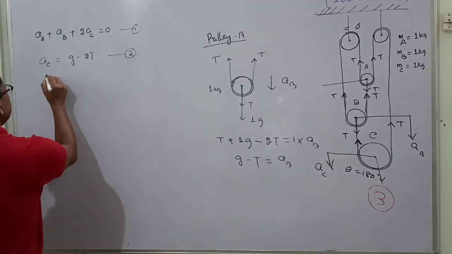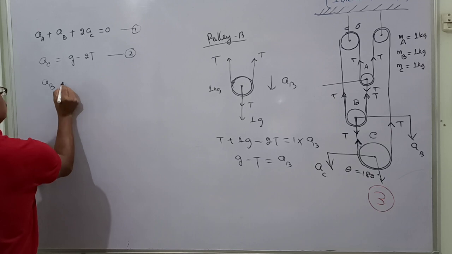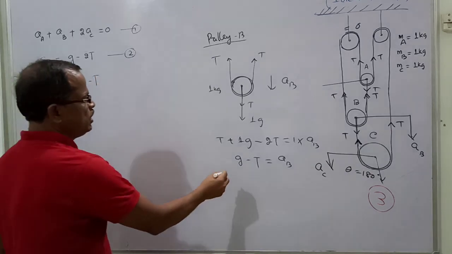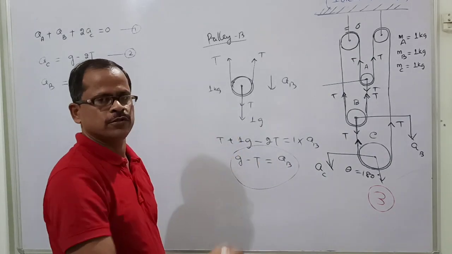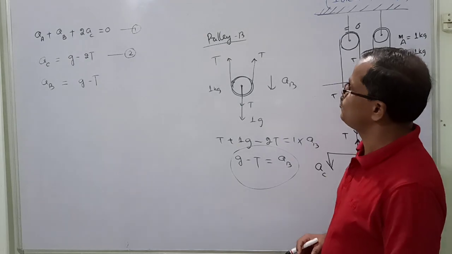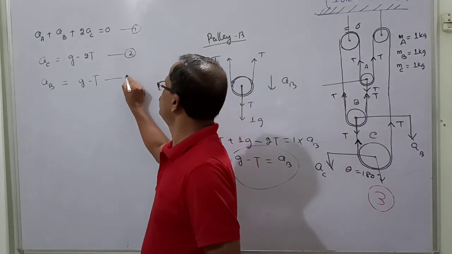Then I am writing down. So here the acceleration of the body B is found to be g minus T. So this is the equation I have got. This equation is for pulley B. Once I have the equation for pulley B, equation 3 is over.